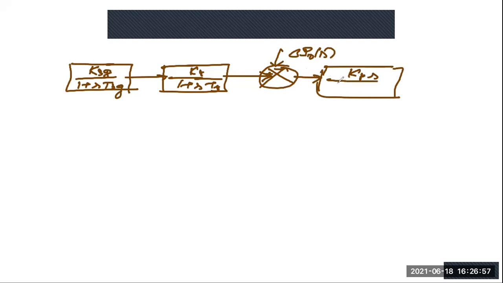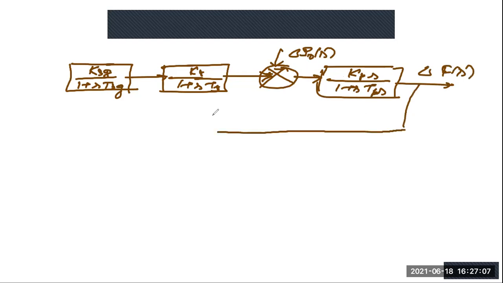Okay, so 1 plus STPS. This is your delta FS, and then this is the feedback. Now here you can see I told you that there was a comparator. This was your delta PCS, and now this is equal to 0. This being equal to 0 means this comparator has no value.